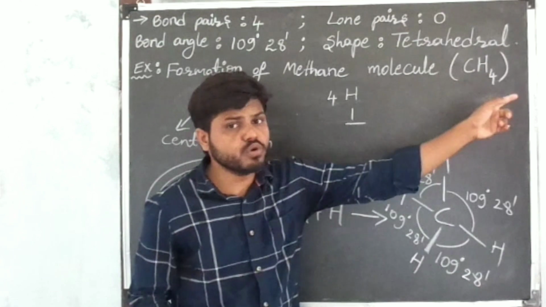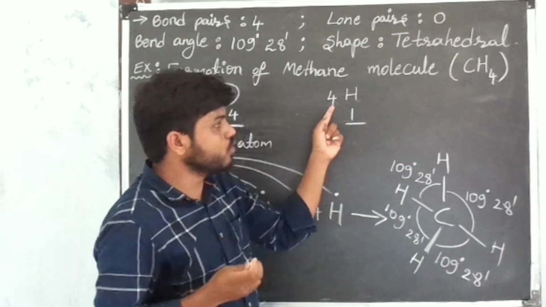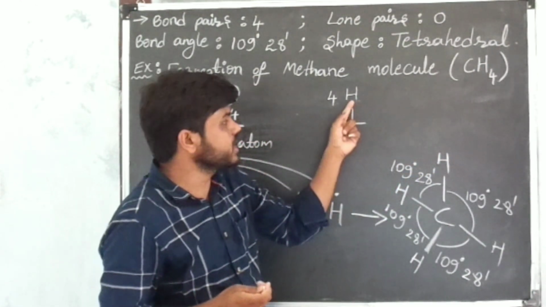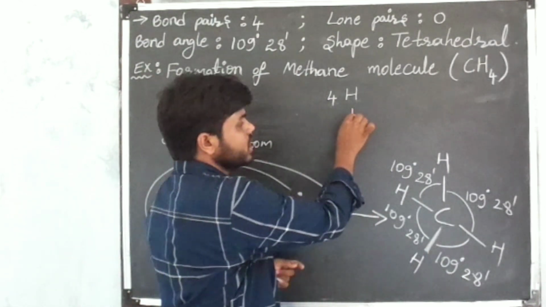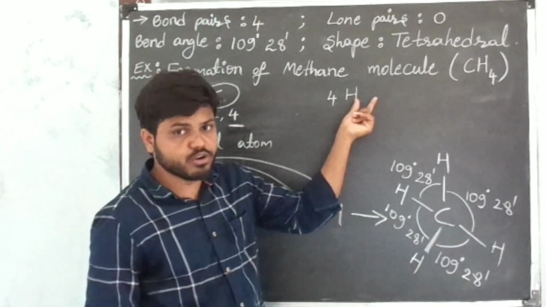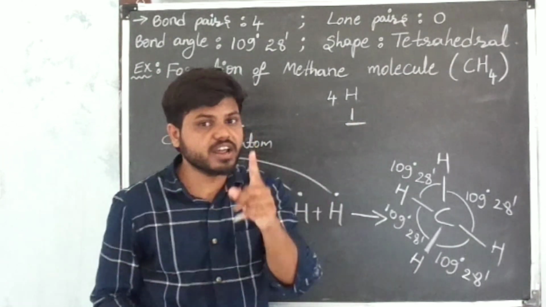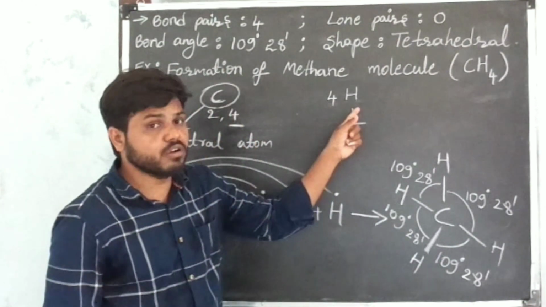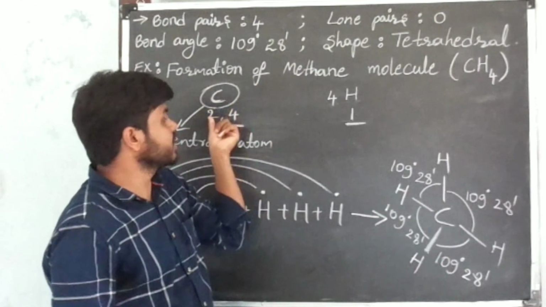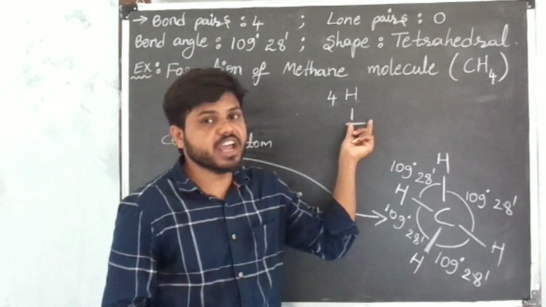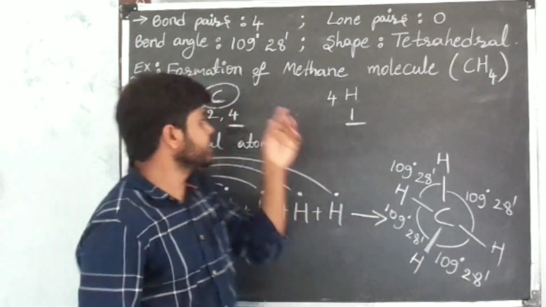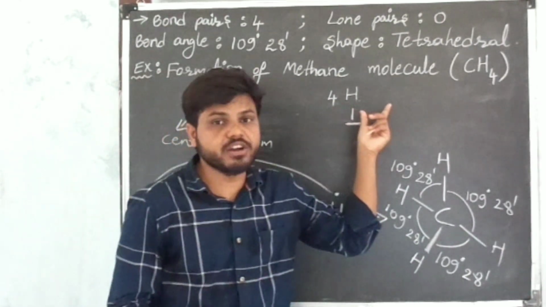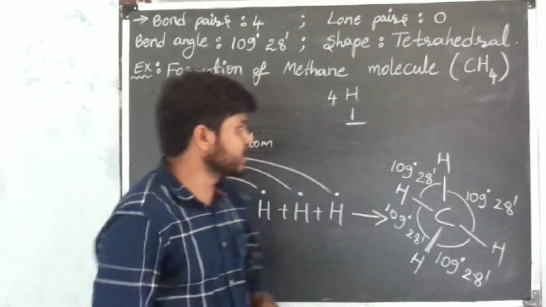Now in the molecule 4 hydrogens there. I am taking 4 hydrogen. Hydrogen symbol is capital H. The electron configuration of hydrogen is 1. This is the valence shell of hydrogen atom. In the valence shell 1 electron there. Each hydrogen share one electron with the carbon atom, and each hydrogen get helium configuration by sharing one electron with the carbon atom.